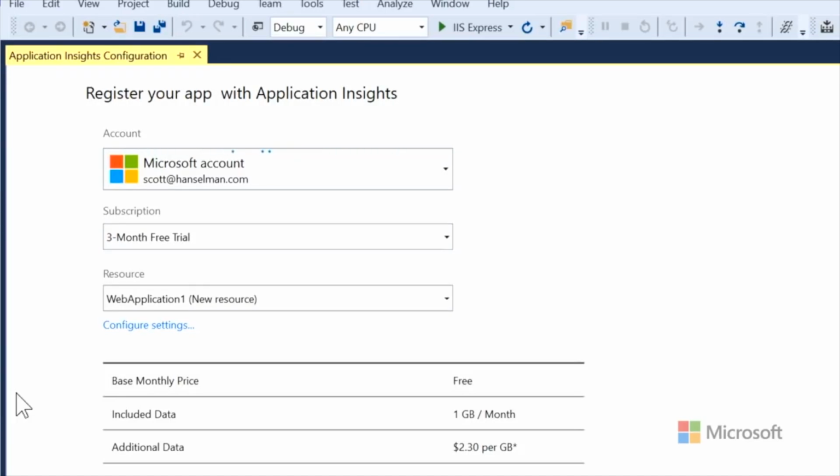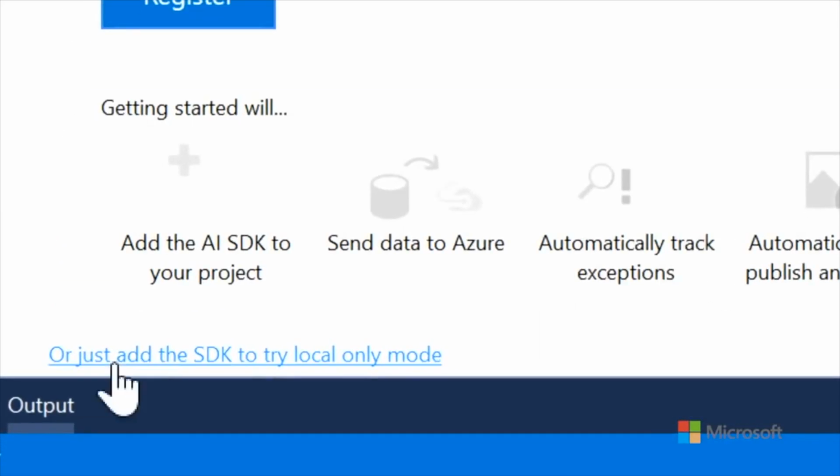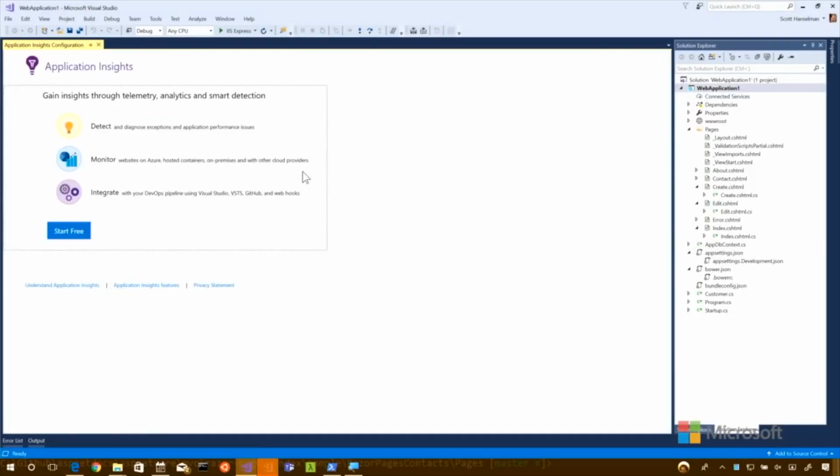But I want to point out to people that you don't have to do it that way. They would like you to sign up, and I think that you would get value if you signed up. But you can also try it local only. It's a little subtle. You can try it local only, which means none of your data will be sent up into the cloud. But it's data that you can export and put somewhere else, like you can send a report to someone. The point is that the cloud is going to give you a lot more insight. It's going to apply all the analytics, and you have kind of an unlimited amount of space in the cloud. I think it's a gig for free, and then beyond that, you can do all kinds of things in the cloud you can't do locally.